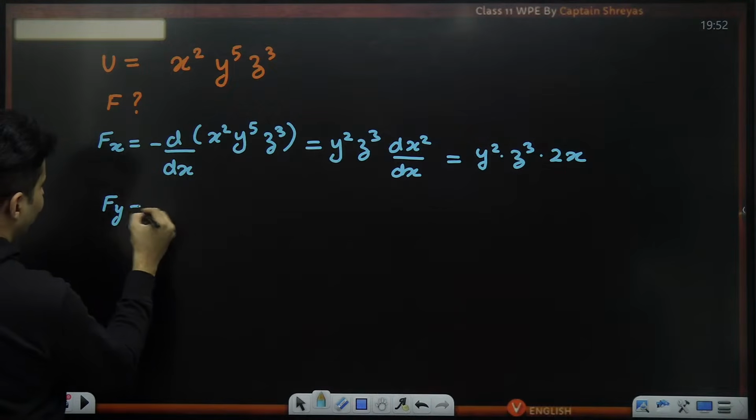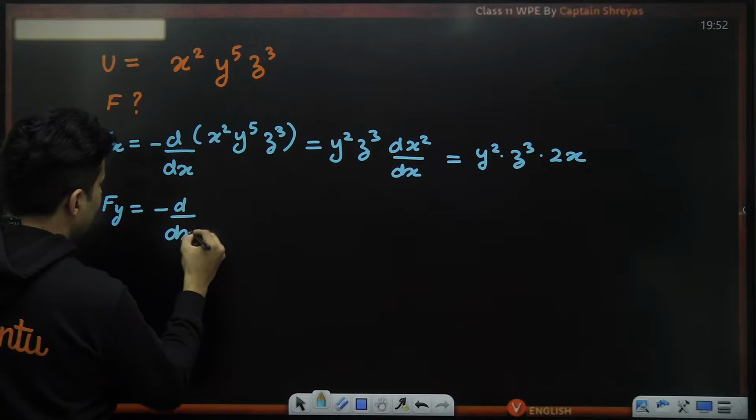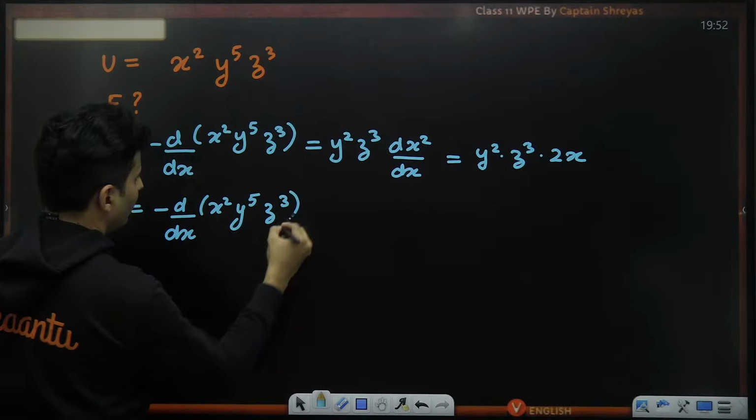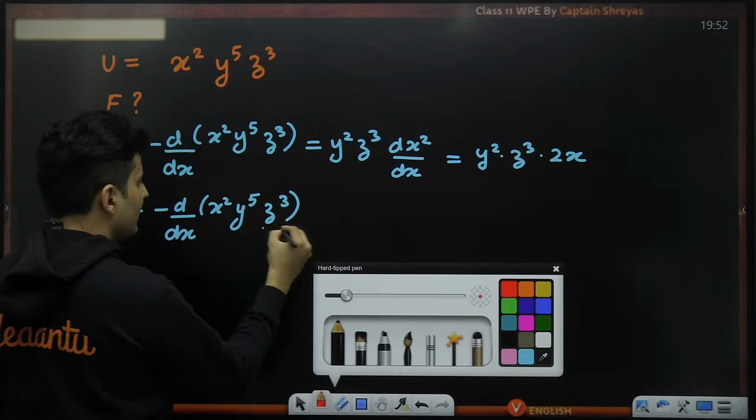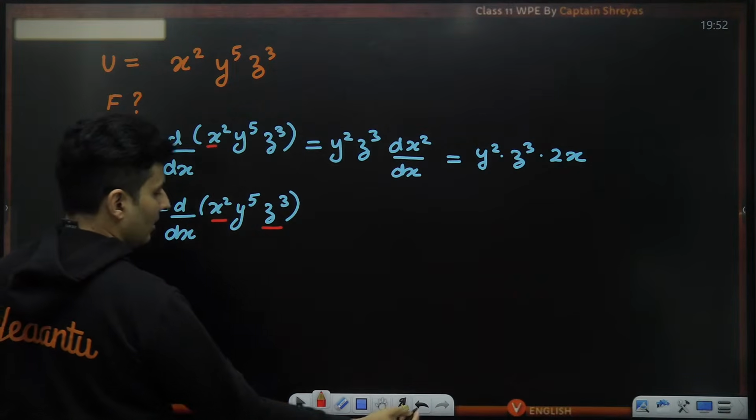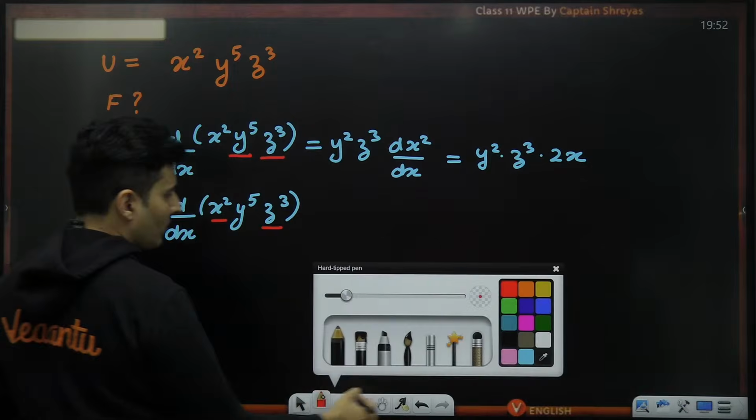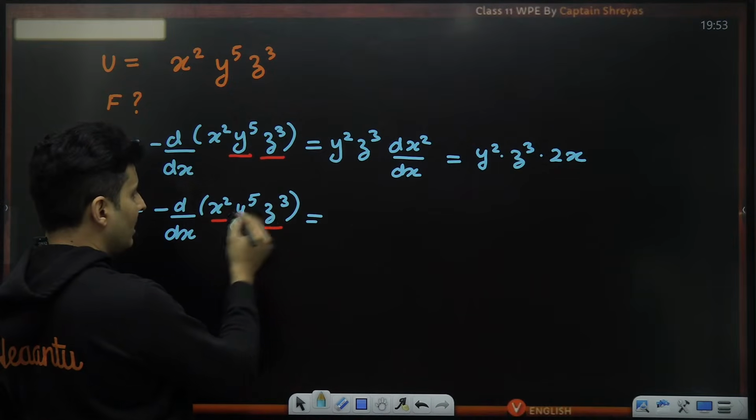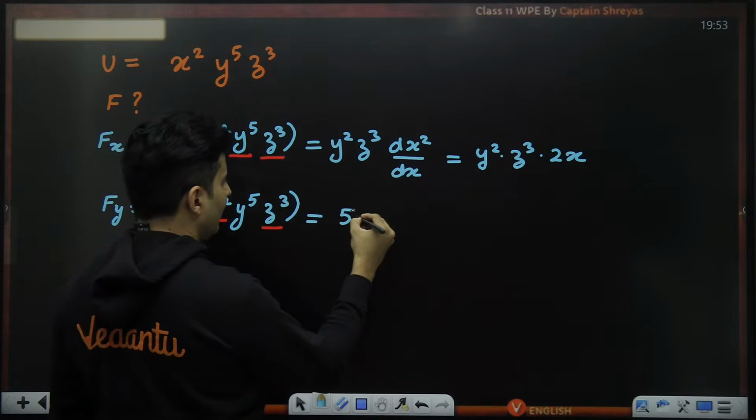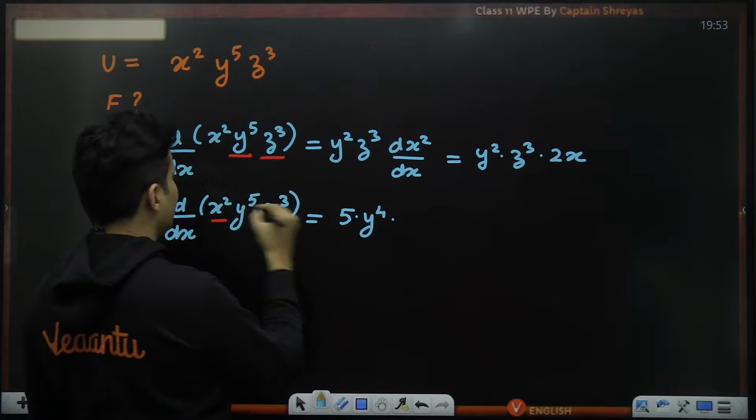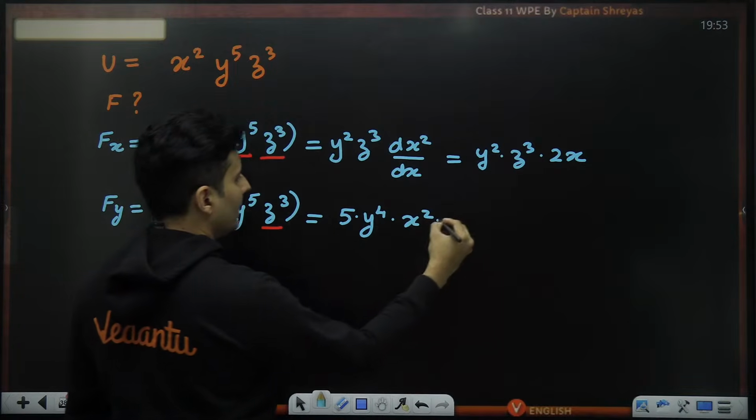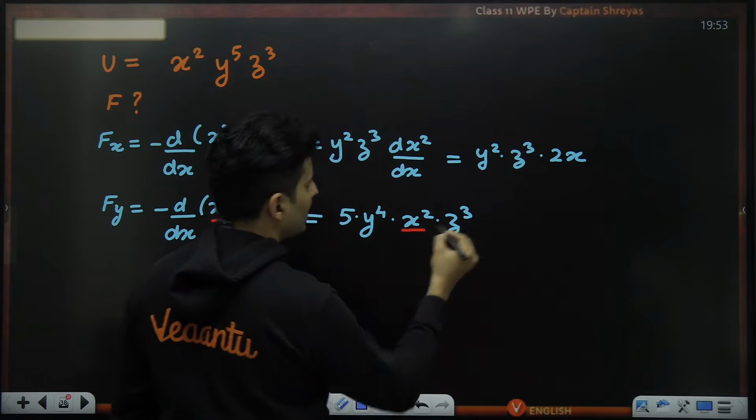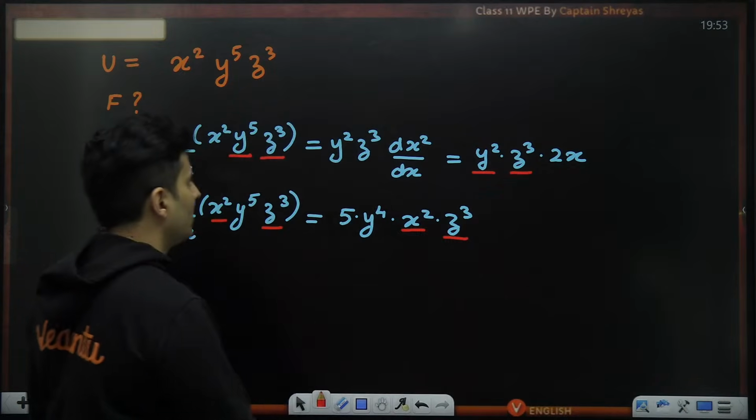Same thing, do it for Fy, minus d by dy of x square y raised to 5 z cube. Please remember, x and z are constant here, whereas before y and z were constant. So what will happen? The derivative of y raised to 5 will be 5 into y raised to 4, and the rest of the terms will be x square into z cube. This has not changed. Remember, this has not changed.